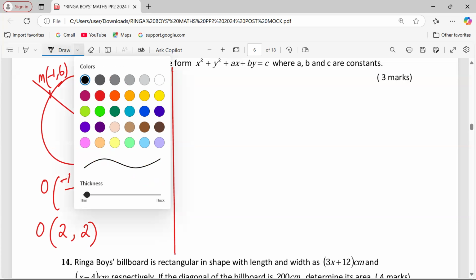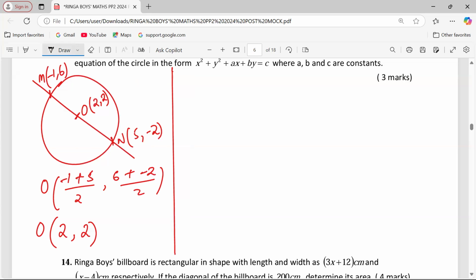Now, what we are supposed to ask ourselves next is, are we able to find the radius of this particular circle? And the answer is yes. This can be found in 2 possible ways. You can find the length of M to N, which will be the diameter, then divide it by 2. Or you find the length from M to the center, or from the center O to N, and that will be the radius.